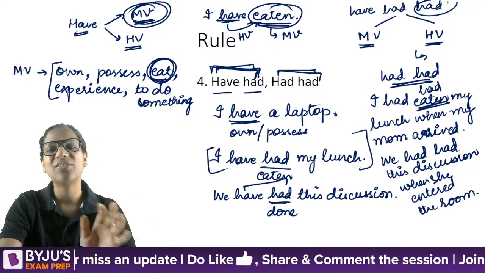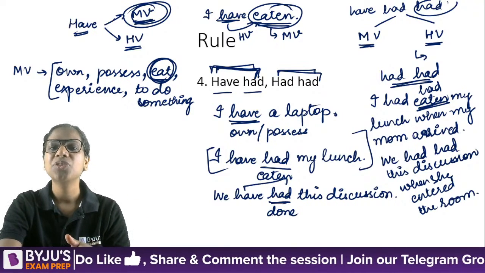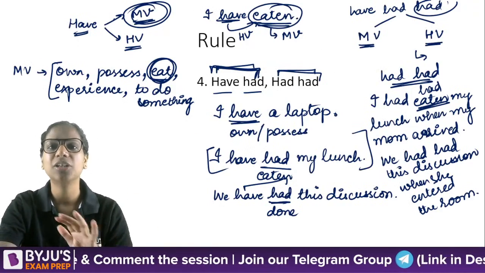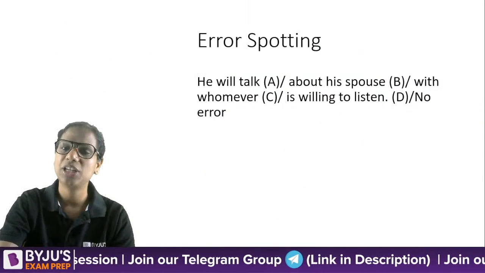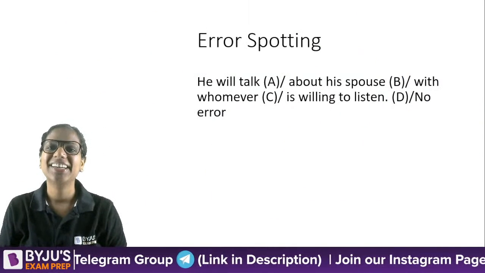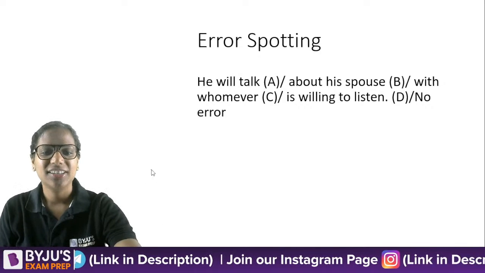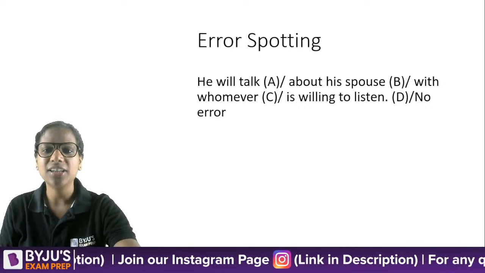So this is the use of have had and had had. It's not complicated at all. It's just that the repetition makes it look scary, but it's not scary at all. Helping verb plus main verb. That's what you need to remember, right? Okay. Now let's have a look at this one.